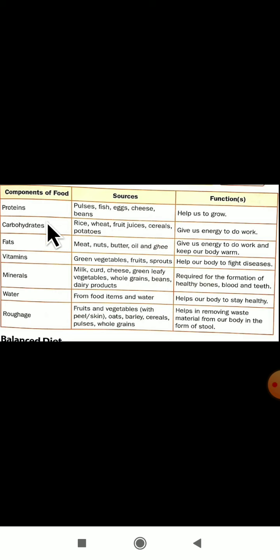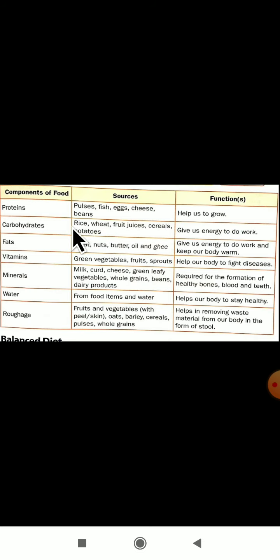The next one, carbohydrates. We are getting carbohydrates to our body from rice, wheat, fruit, juices, cereals and potatoes. By eating these foods, we will get carbohydrates to our body. Then what is the function of carbohydrates? It gives us energy to do work. Yes, we are working daily. We do many works in day-to-day life. That energy, from where are we getting it? By eating carbohydrates, we are getting energy to do work.